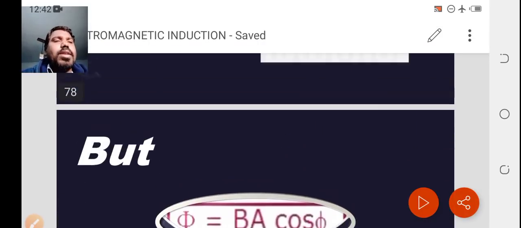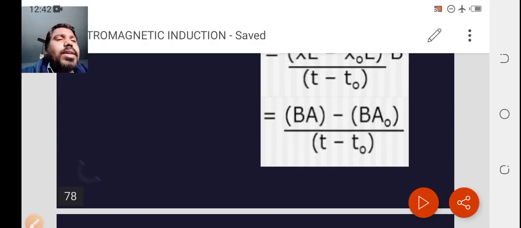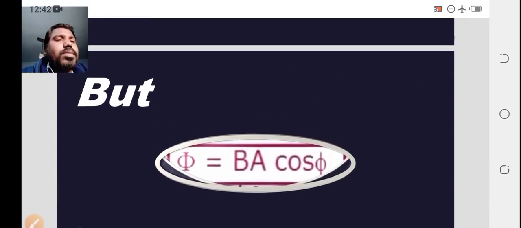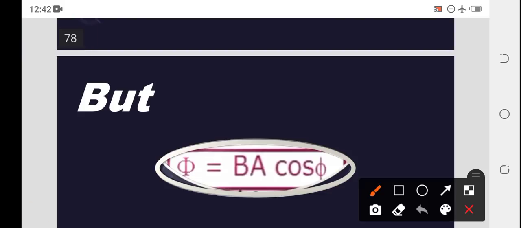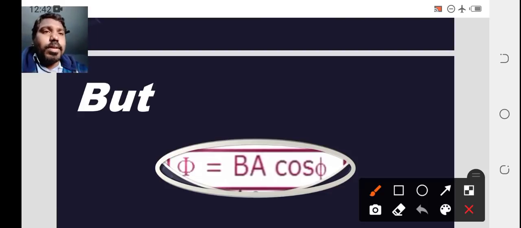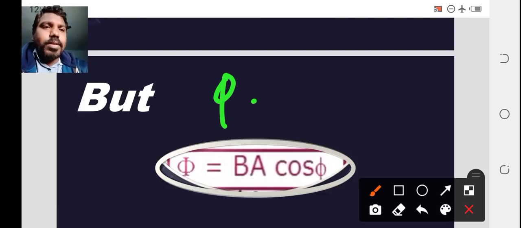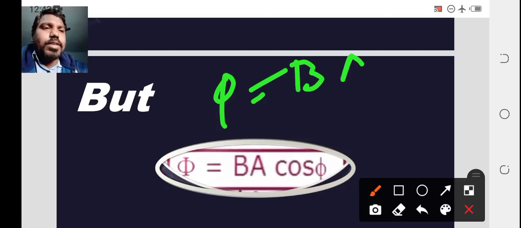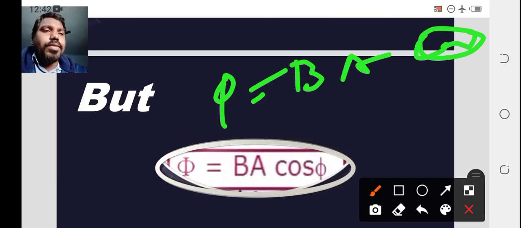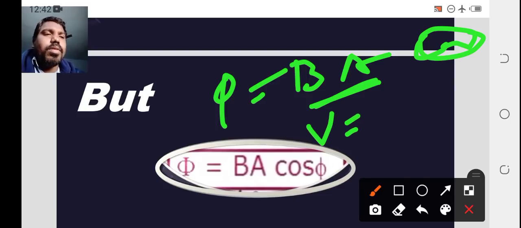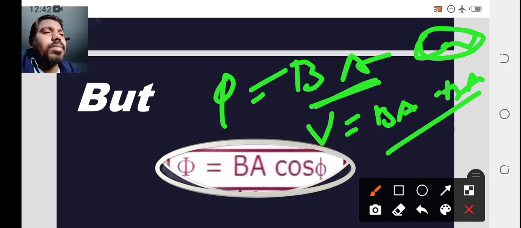Here is the thing that you need to understand: phi minus phi naught. What is phi? Phi equal to BA cos phi, leave the cos, so phi equal to BA. Therefore the induced EMF V equal to BA minus BA naught by t minus t naught.